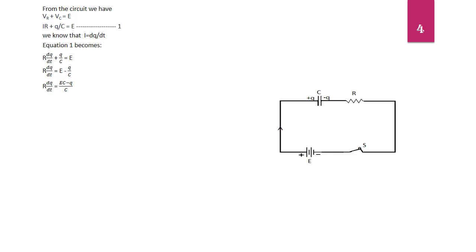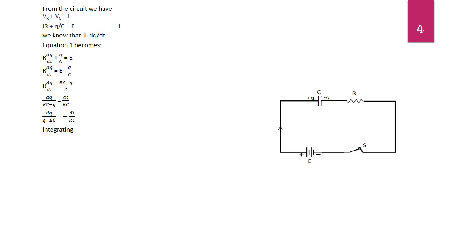Cross multiplying and taking terms containing Q on one side so that it will be easy to integrate, the equation becomes dQ by EC minus Q equals dt by RC. The term EC minus Q in the denominator of LHS can be written as minus of Q minus EC. Taking negative sign to RHS, the equation becomes dQ by Q minus EC equals minus dt by RC.